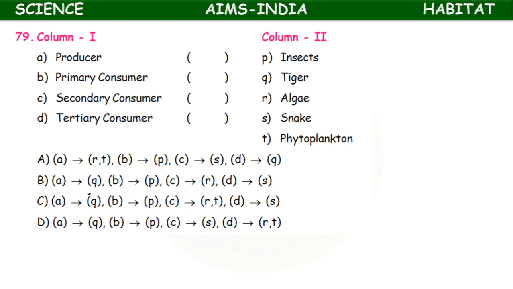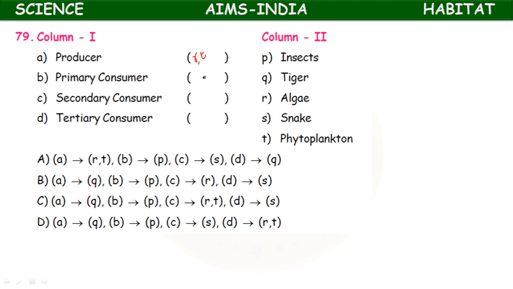Same type of procedure. Reducer, primary consumer, secondary consumer, tertiary consumer. It's a food chain. And examples: insects, tiger, algae, snake, phytoplankton. Multi-matrix type. Producer here: green plant, algae, and phytoplankton, T. Next, primary consumer means herbivores. Which is the herbivore here?